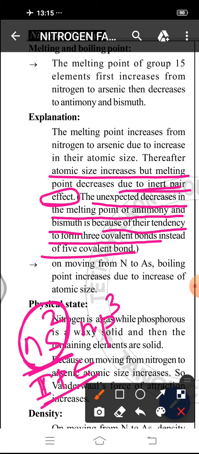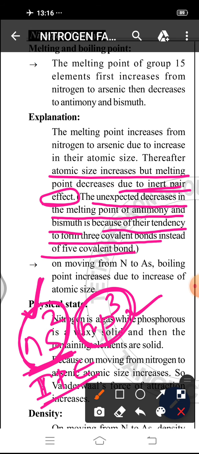Due to inert pair effect, they do not participate in bond formation. So instead of 5 bonds, only 3 bonds are formed. Due to formation of 3 bonds, stability decreases. So melting point decreases in case of antimony and bismuth.